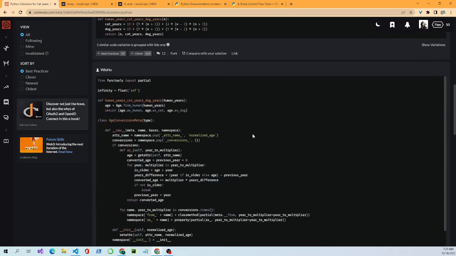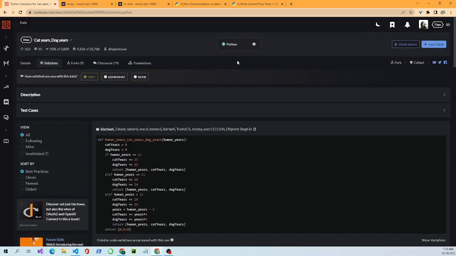But the key is solve the problem, and then once you solve it, pick it apart and rework it and make it smaller and make it work that way. And then keep refactoring it down until you get a really simple version of what you first created. But that's what people do, and hope you learned something, and thanks for tuning in.